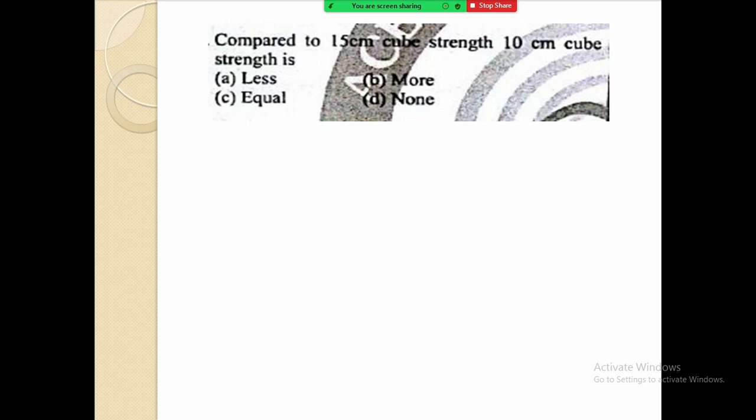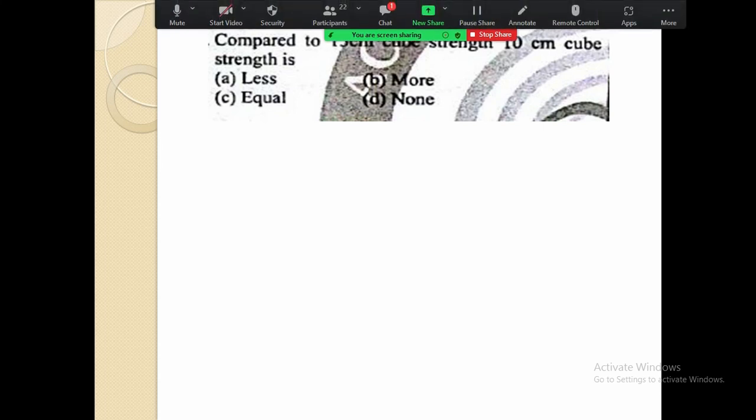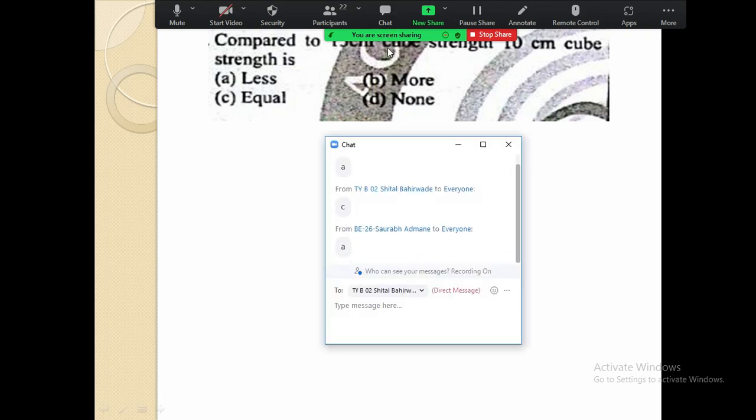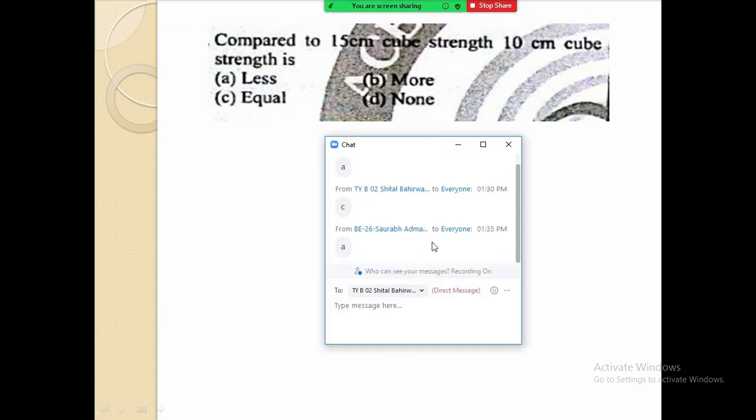Now think on this and give me the answer. The answer is A, less. Why?